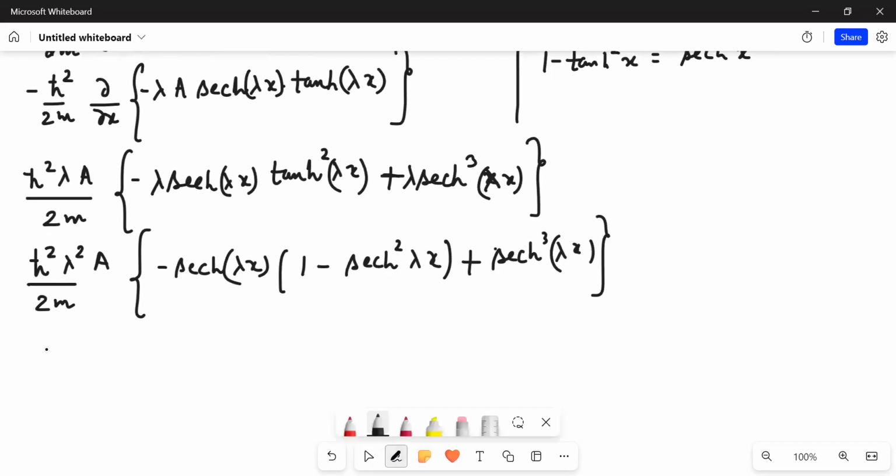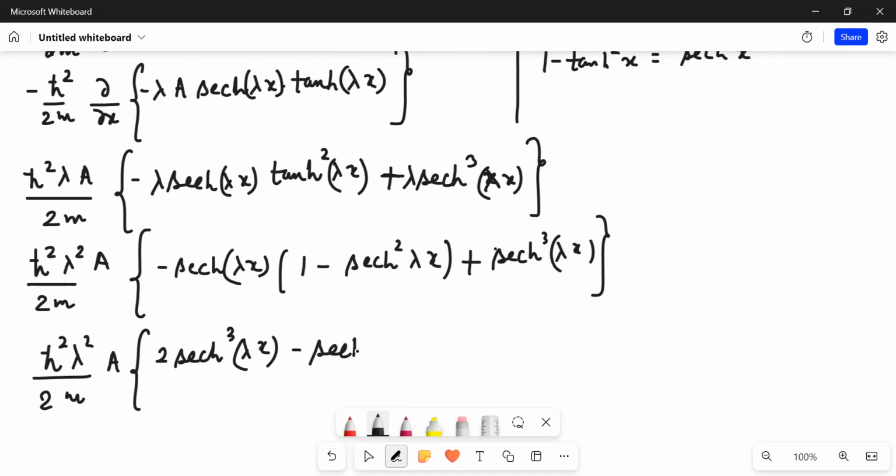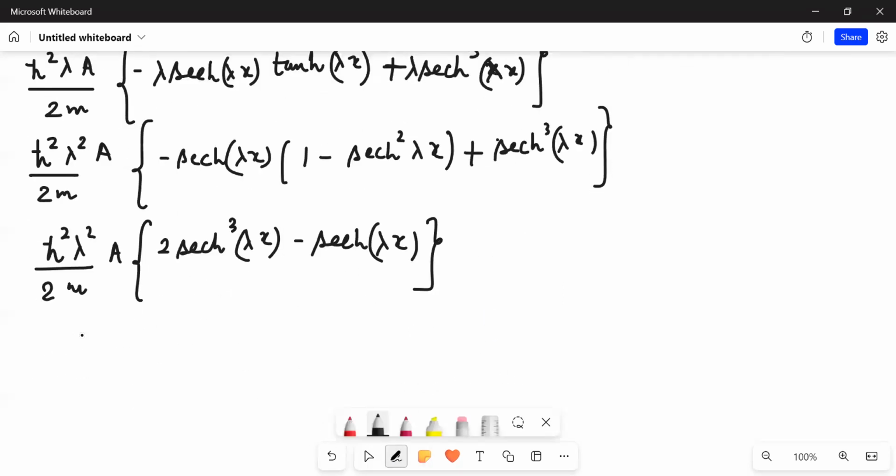So it is equivalent to writing h bar squared lambda squared upon twice m times 2 secant hyperbolic cube lambda x. Okay, so this is simply the kinetic energy operator acting upon the wave function. If I want to write the complete thing, this will be like h bar squared lambda squared upon twice m.